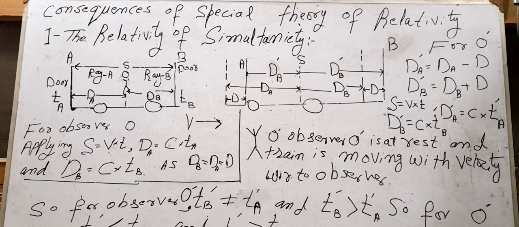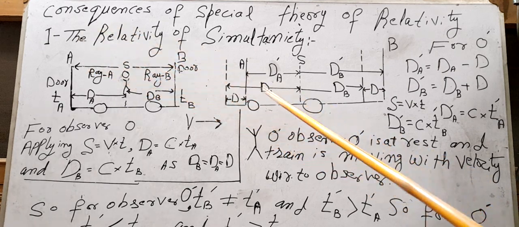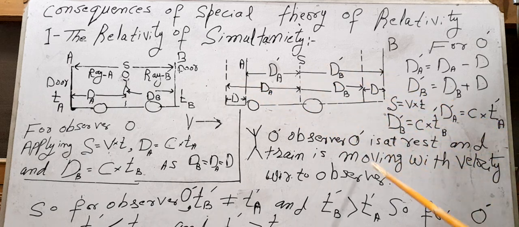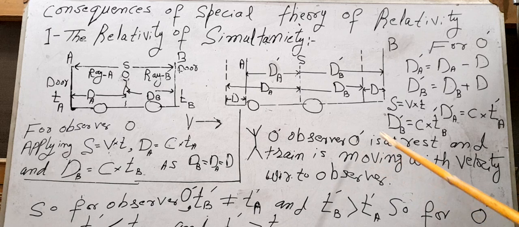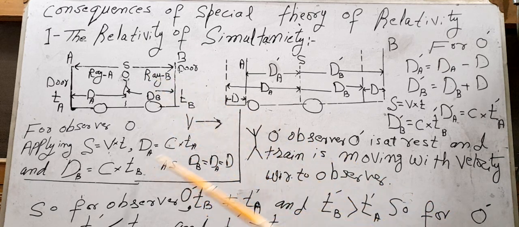So we can say these two events, which were simultaneous for the observer O, are not simultaneous for the observer O dash. Because of this, the times for these two events are not equal. But for the observer O, these two times, TA and TB, were equal.